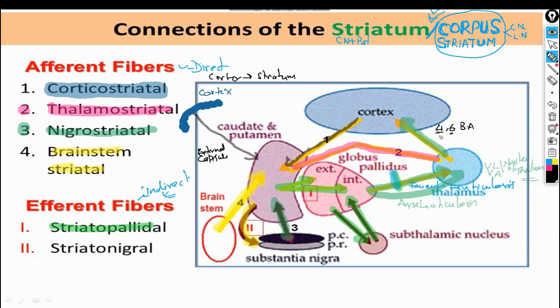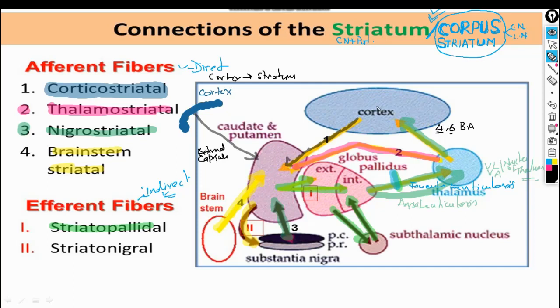When I take this glass of water and bring it closer to my mouth, the movement of my hand is brought about by Brodmann's area number 4, which is in the cerebral cortex, and Brodmann's area number 6 is doing the planning: how precisely I have to move the hand, at what speed I have to move my hand. So this is governed by Brodmann number 6.